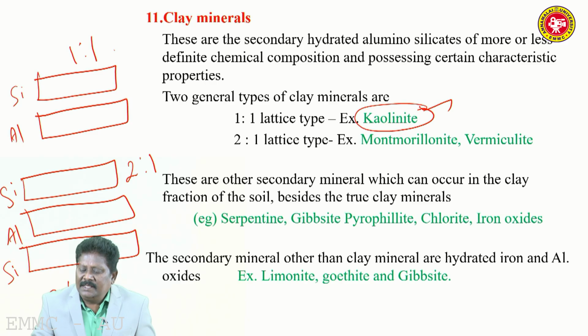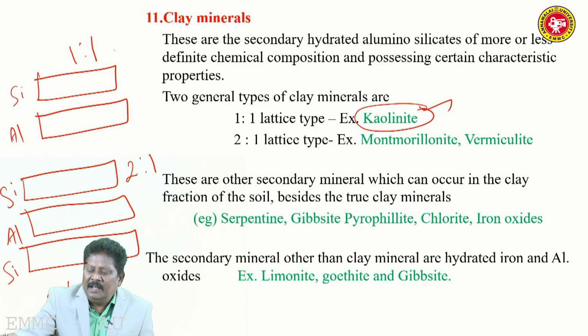So these secondary minerals can occur in the clay fraction of soil besides true clay minerals. Serpentine, gibbsite, pyrophyllite, chlorite, iron oxide are also in the clay fraction, but they are not regarded as true clay minerals.